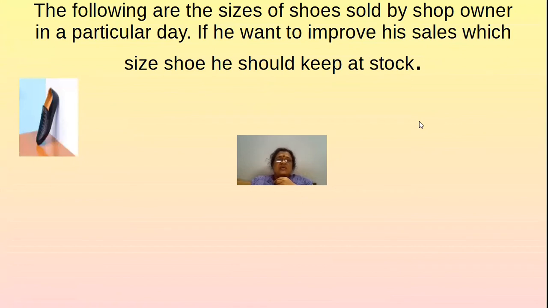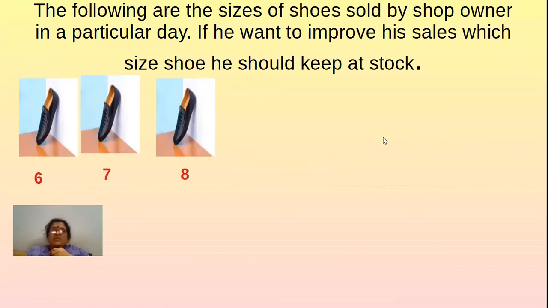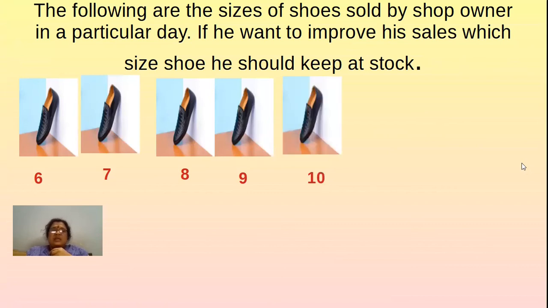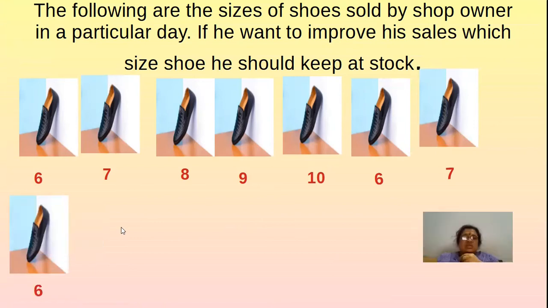So let us see. On that particular day, he sold one shoe of size 6 and one more 7, one more 8 and so on. See here, size 9 shoe also sold out, and here 10, again one more 6, 7. Again one more 6.